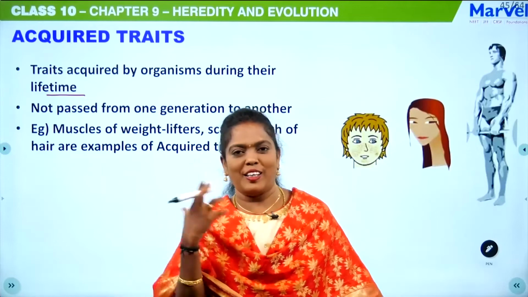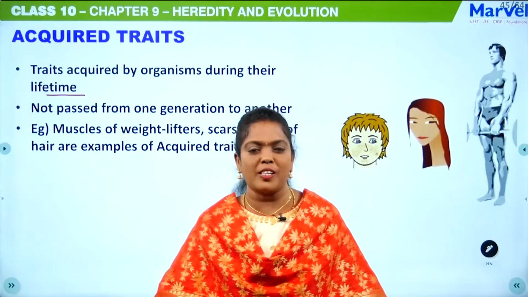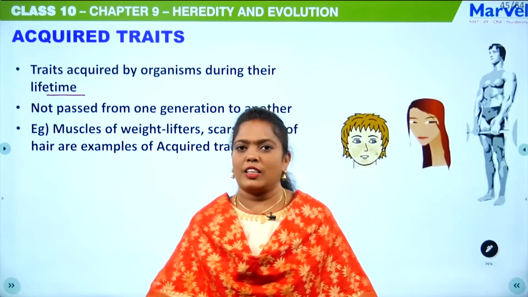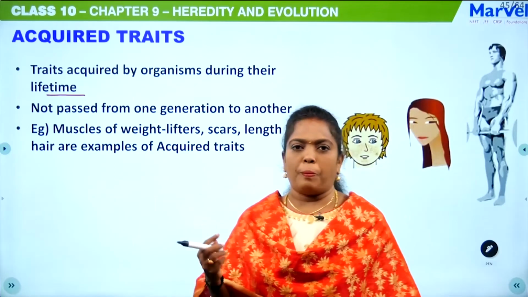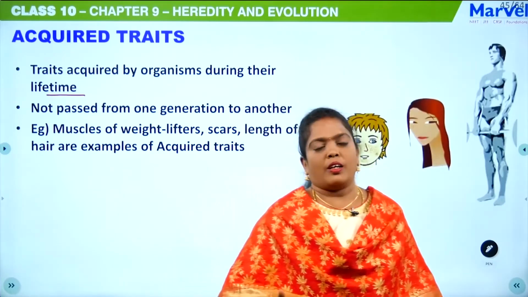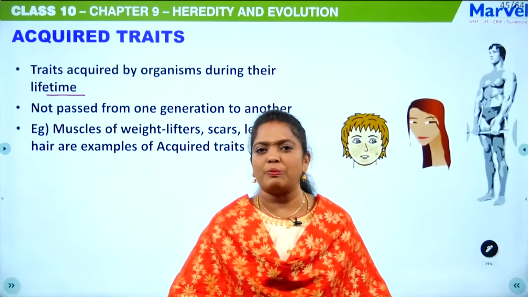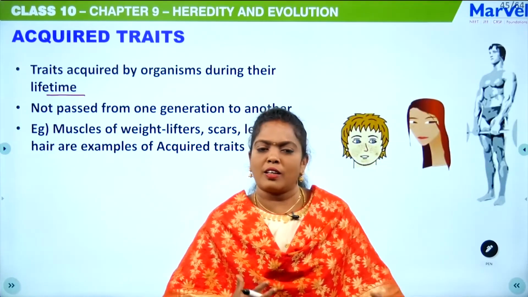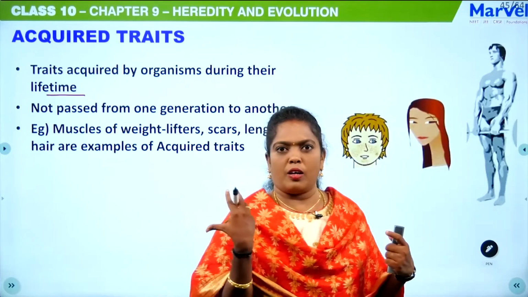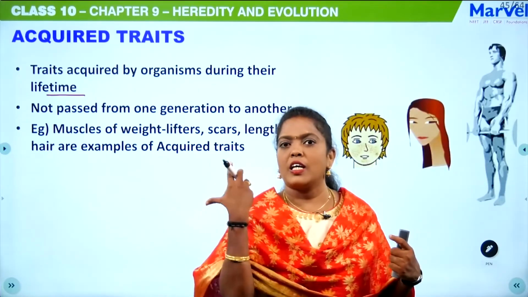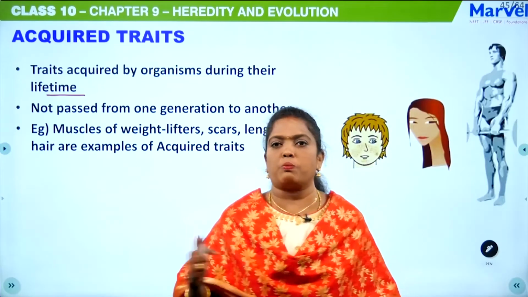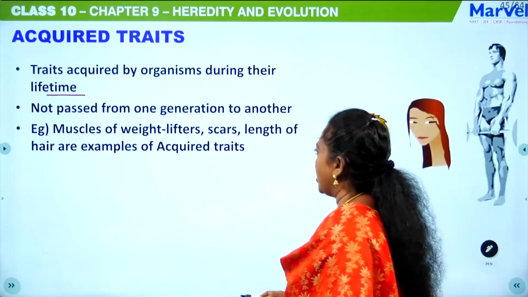Maybe the ideas we can pass, that is different, but genetically it is not possible. If a person is a doctor, can we say that their progeny are definitely going to be doctors? No, because learning something or doing something is an acquired trait, so they cannot pass this to the next generation.